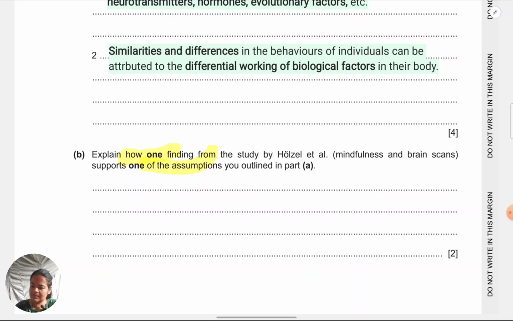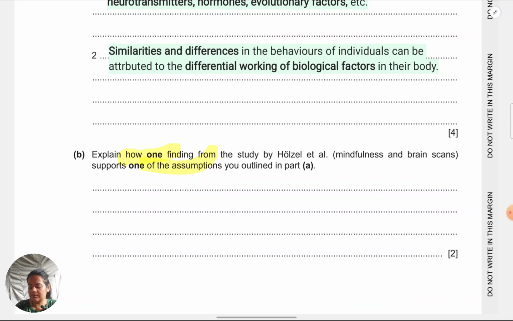in areas like the left hippocampus, cerebellum, posterior cingulate cortex, and temporoparietal junction is attributed to the practice of mindfulness.